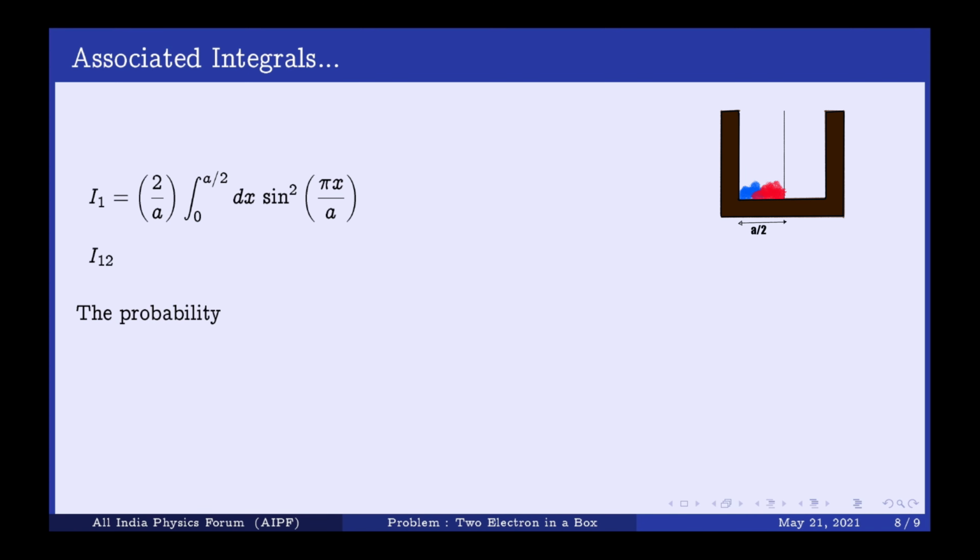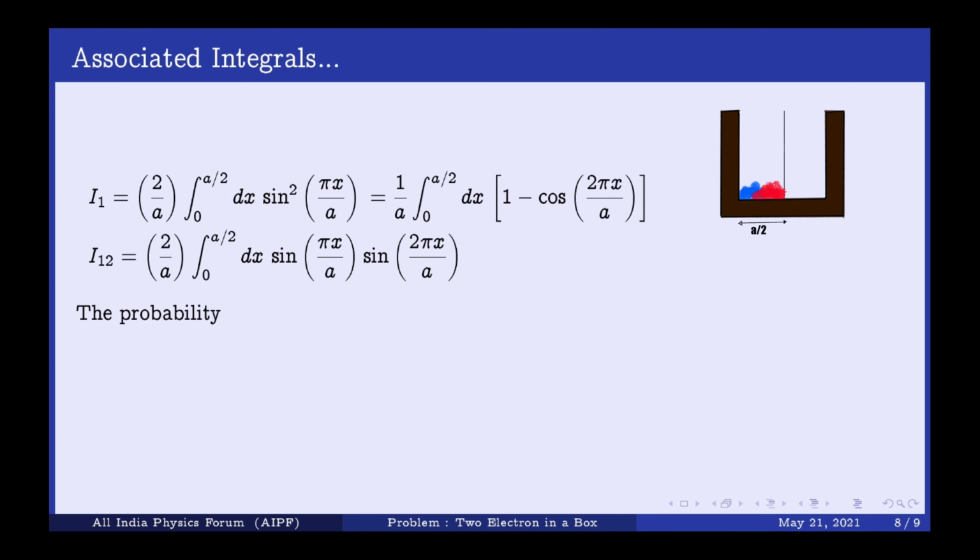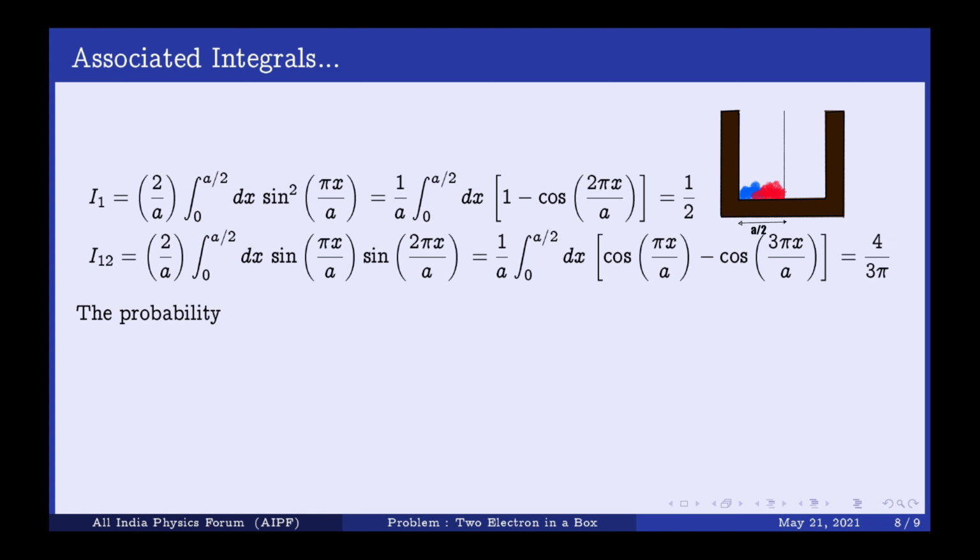Okay, calculate I1 first. It will be like that, and I12 will be this, where you have to multiply sin(πx/a) with sin(2πx/a) and take the integral. The calculation for I1 will be very easy, and that will give you half, whereas I12 will give you 4 by 3π.